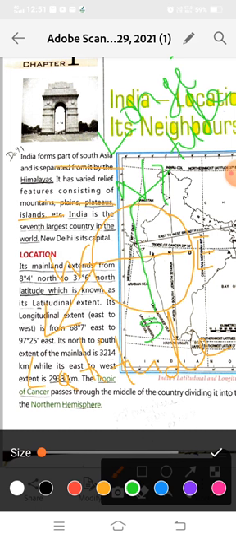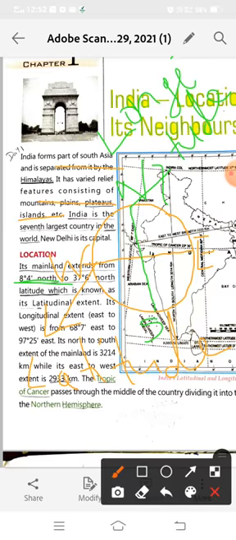India is located from 8 degree 4 north to 37 degree 6 north latitude. It means India's location, according to latitude, starts in the north and ends in the north. India starts from 8 degree 4 north and ends on 37 degree 6 north. This is called the latitudinal direction of India.